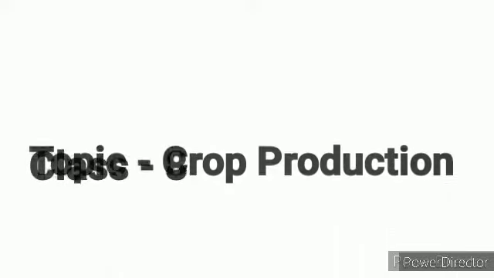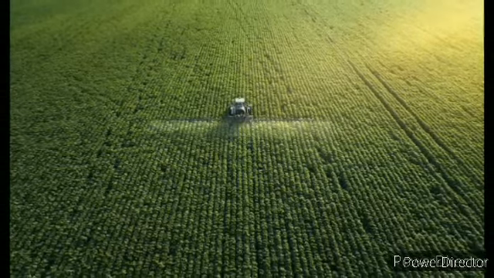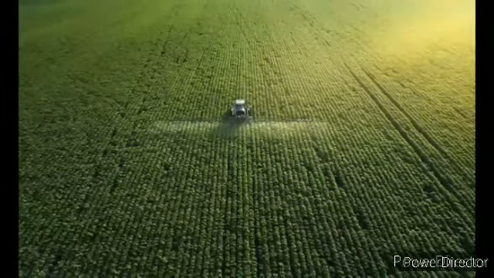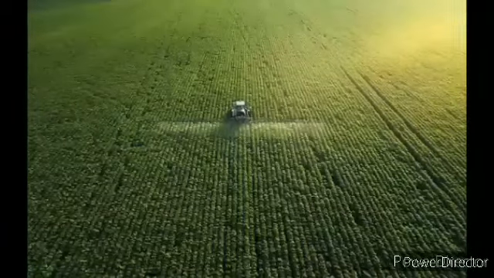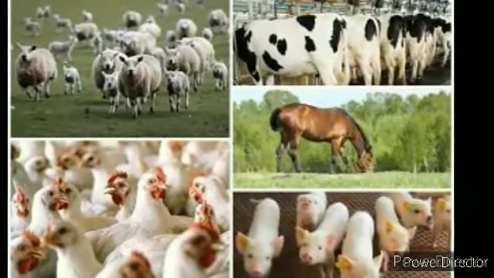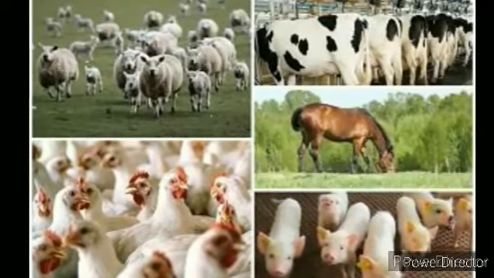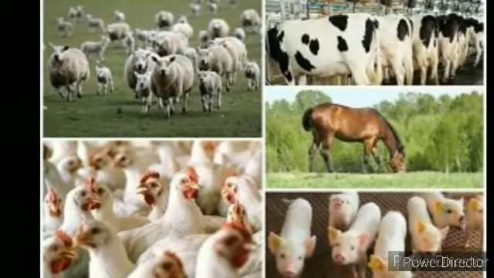Hello everyone. Today we will understand about crop production. First of all, what is agriculture? Agriculture basically is a science that deals with growing crops and rearing animals for human use. It is approximately 12,000 years old.